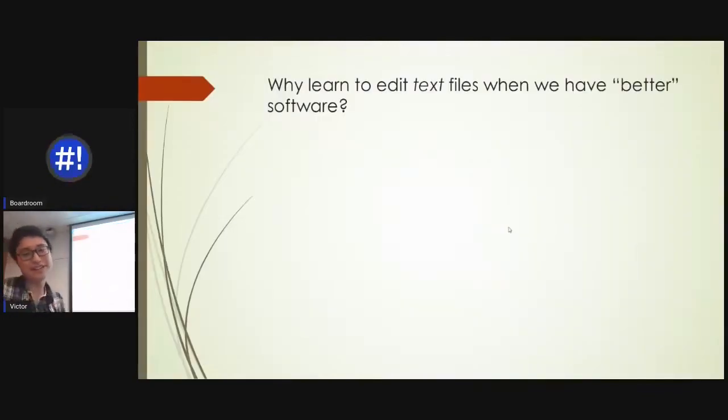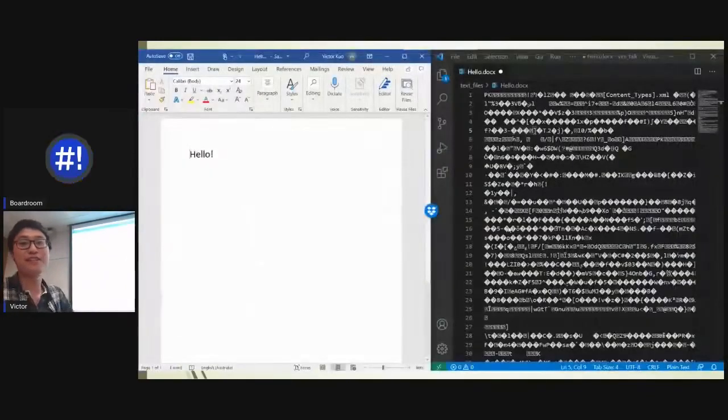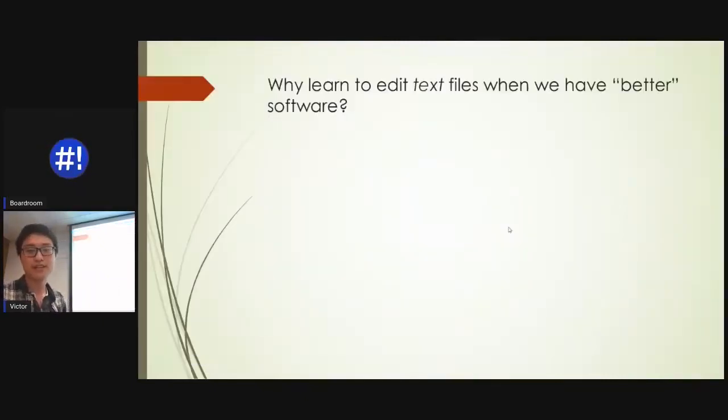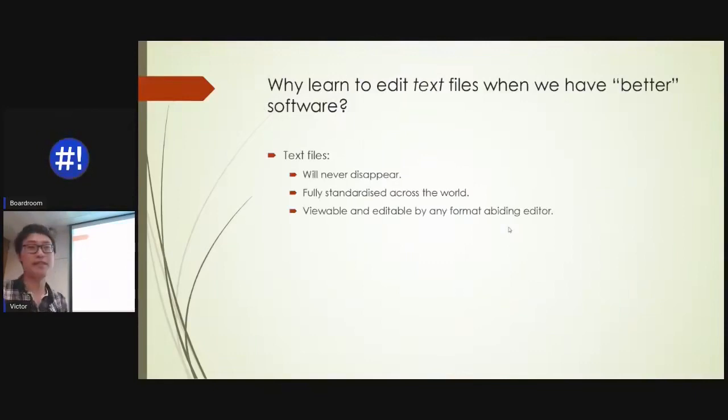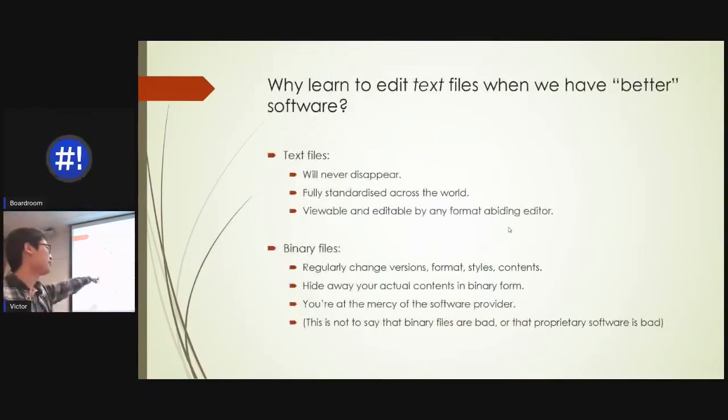So why should we learn to edit text files when we have better software like Microsoft Office, Word, Photoshop, Premiere? Those all save their stuff as binary, right? So why should we edit text files? Well, first of all, text files will never disappear, because they're fully standardized across the world. All our phones, our watches, our laptops, everything is using some sort of plain text system. And it's also viewable and editable by any format-abiding editor. Whereas binary files regularly change versions, formats, styles, and contents. They hide away your actual content so you can't actually see it. You're at the mercy of the software provider. So if Microsoft Office 2021 comes out, well, tough luck, maybe 2001 won't open anymore.